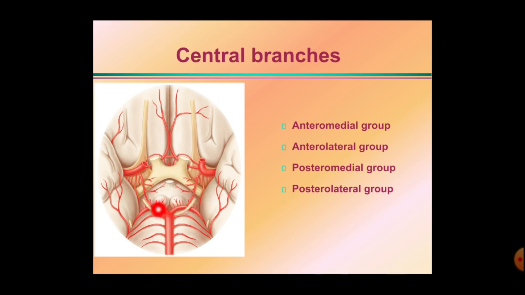Then there is the posteromedial group. The posteromedial group mainly arises from the posterior cerebral artery and also from the posterior communicating arteries. It supplies the thalamus and subthalamus. Then there is the posterolateral group. The posterolateral group is only formed by the posterior cerebral artery. It supplies the thalamus, including the geniculate bodies, caudate nucleus and the lentiform nucleus. Okay, so we have seen here the cortical branches as well as the central branches arising from the circle of Willis and its main branches.